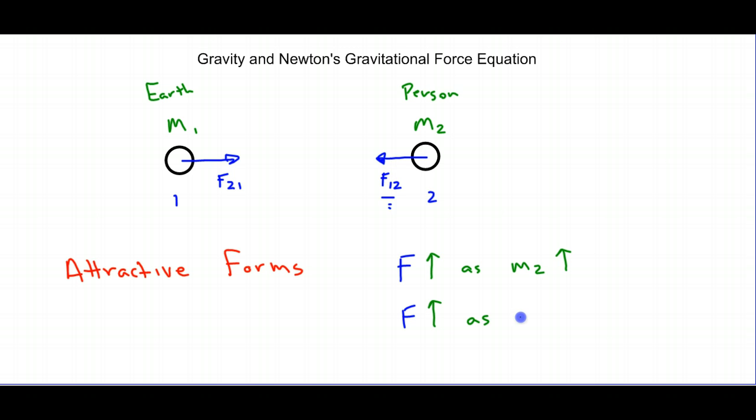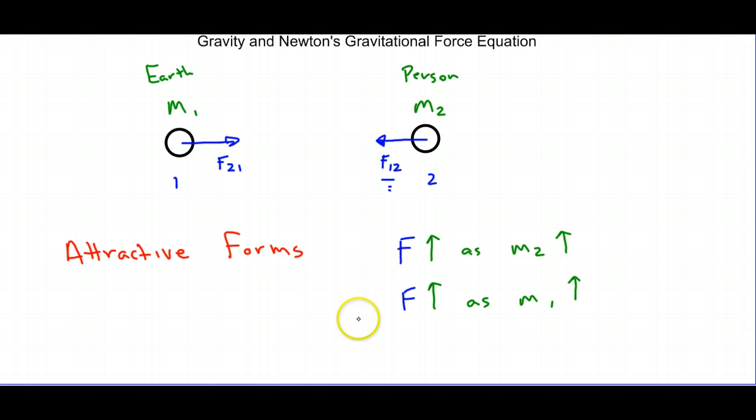as m1 goes up, because think about it like this: if we were to stand on a more massive planet, like say Jupiter, that planet will pull us more than Earth will, because Jupiter, I think, is roughly 1,000 Earths, maybe more. So imagine if instead of just one Earth, we had 1,000 Earths pulling us. That would be quite significant. So F will increase as both masses increase. We also know that as we get farther away, F is going to decrease. So F will decrease as our radius